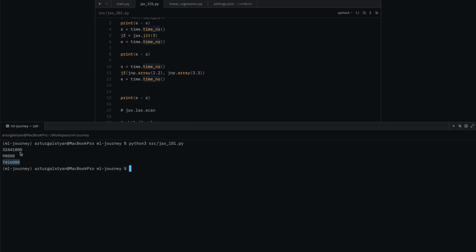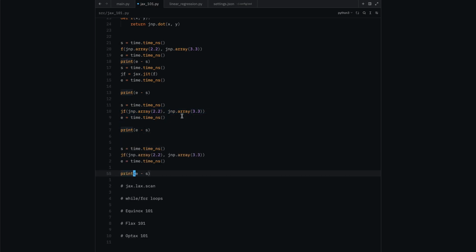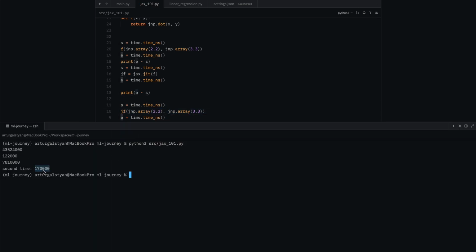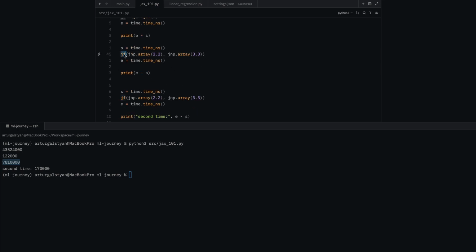But this doesn't actually show the strength that you get from compiling your function. That only becomes evident once you call it a second time. As you can see here, the second time our function ran was way faster than our first time. And the reason for that is that the actual compilation of the function happens the first time you call the function. So the first time we called this JIT function, it compiled the function, which is why it took so long. And then the second time we already compiled this function and we were able to use the cached version, which led to a way faster execution of our code.